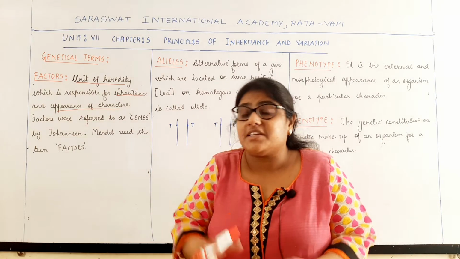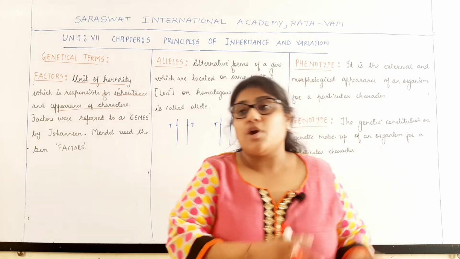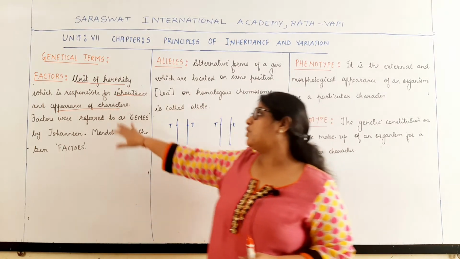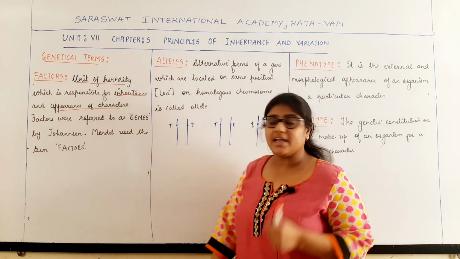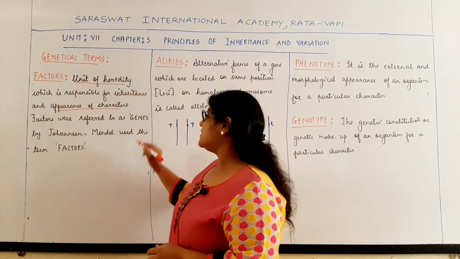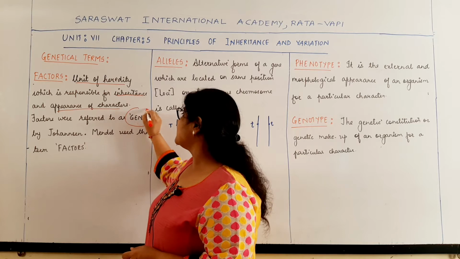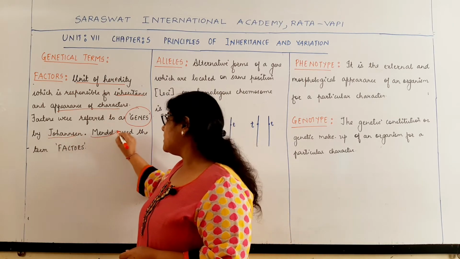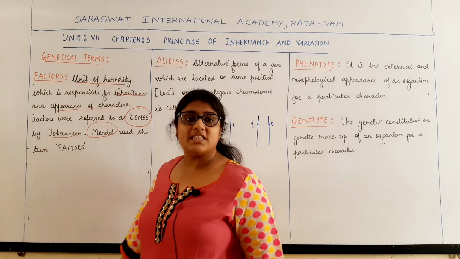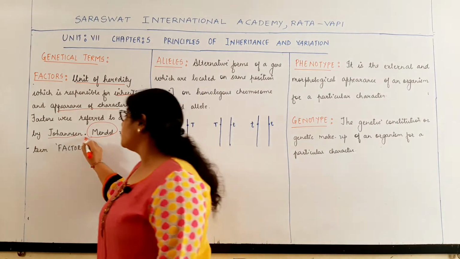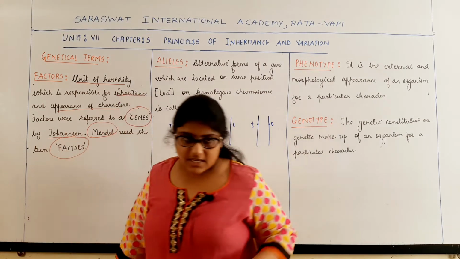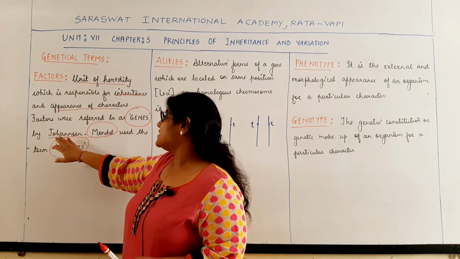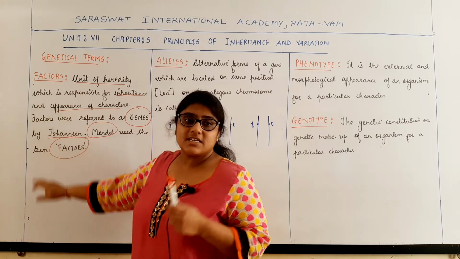It is the factors which are transmitted from one generation to the next and are responsible for the appearance of the character. It was Mendel, who is known as the father of genetics, who used the term factors. These factors were later renamed as genes by the scientist Johansen.